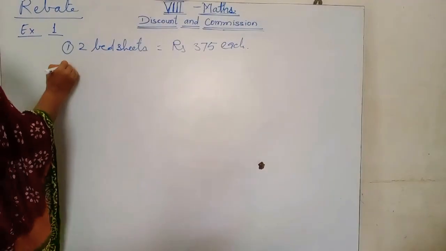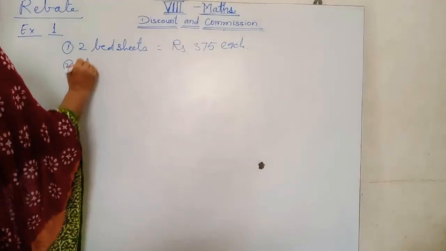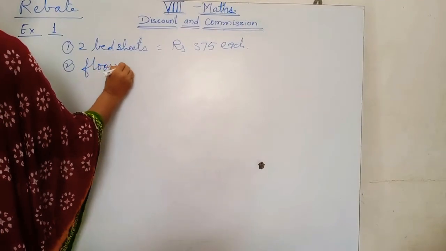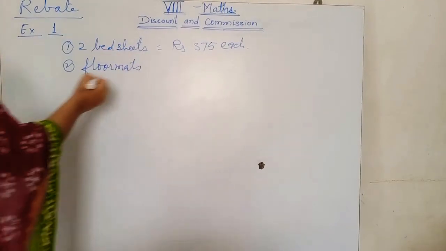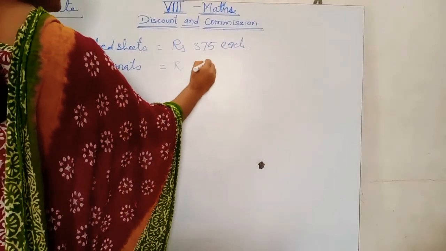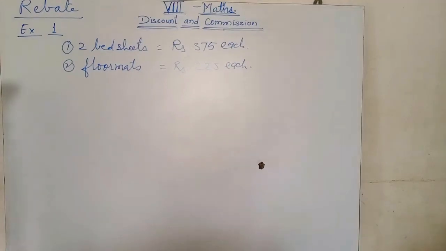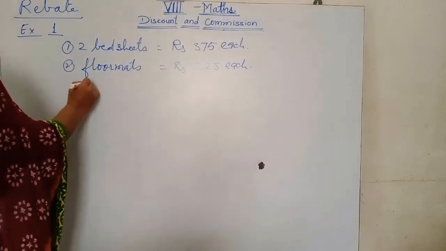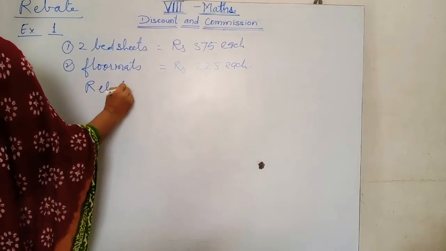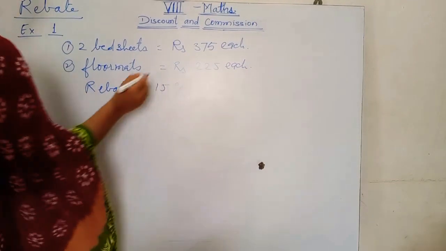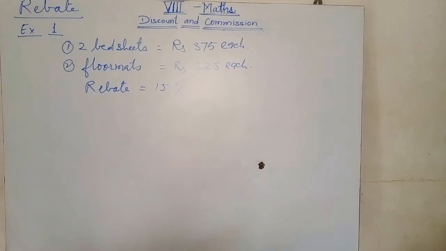Then number 2, floor mats for rupees 225 each. On the purchase, he received a rebate of 15%. Rebate means simply a discount. Find the total rebate, that means we have to find the total discount. How much should Sudhir pay to the shopkeeper?